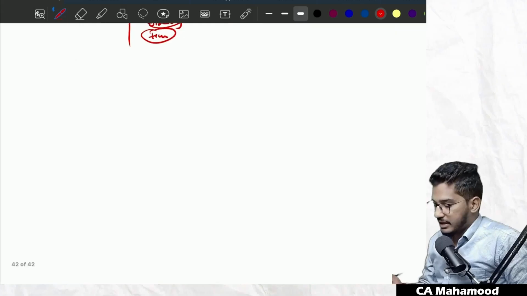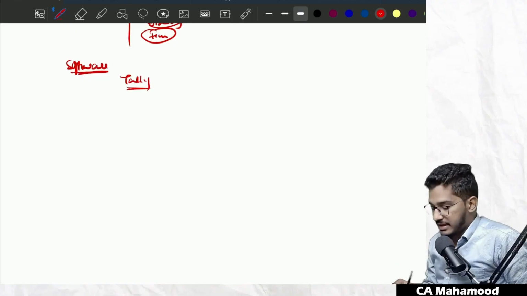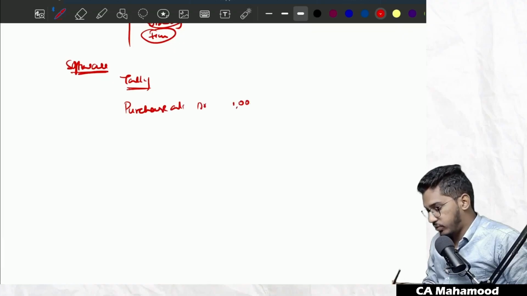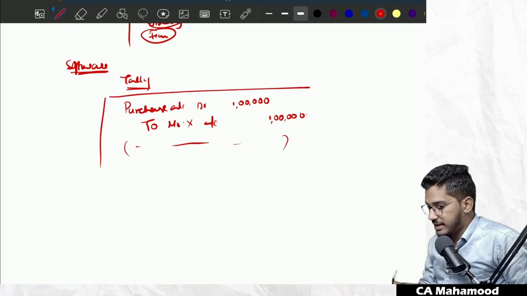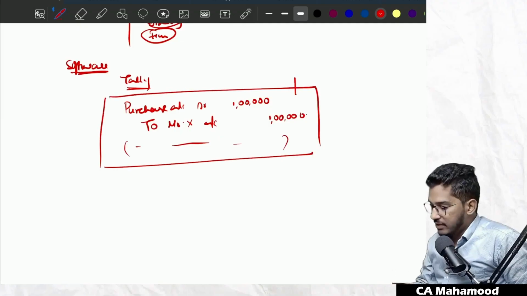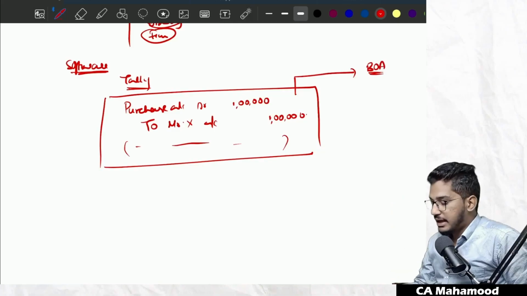Sir, what is this audit trail facility? Take for example, in the software I have to pass an entry. For example, I am using Tally software. In the Tally, a purchase entry has taken place. I will make an entry in the Tally: purchase account debit 1 lakh rupees to so and so supplier, Mr. X account 1 lakh rupees. So an accountant will write an entry, and even give the narration also. Now this entry will go and sit in the books of accounts. It will be recorded as a journal entry in the books of accounts of the software. From there, it will go to trial balance, and from there to balance sheet and all.